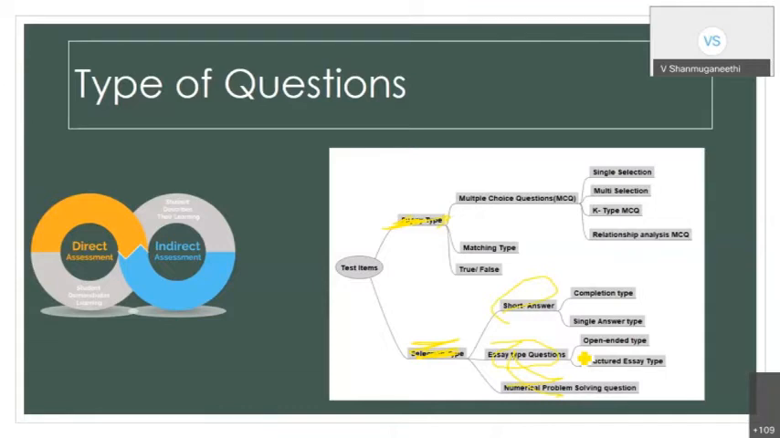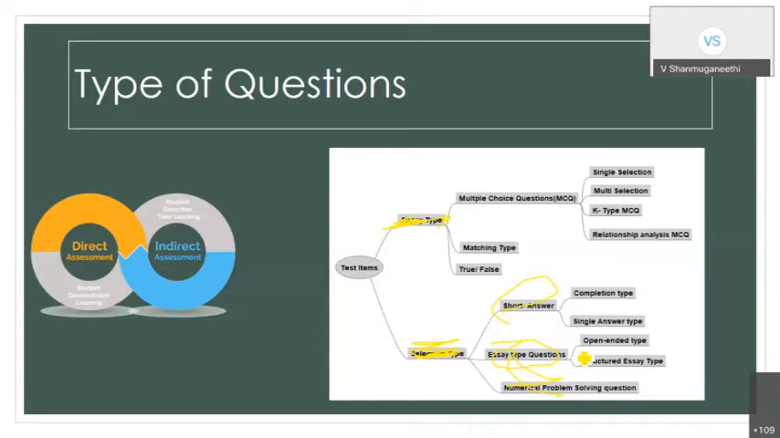That we will discuss. In the short answer itself, we have fill in the blank, completion type, or some definition type of 2-mark question. When we go to the selection type, the very predominant one is MCQ, then matching, match the following, and true or false. These are all selection types.